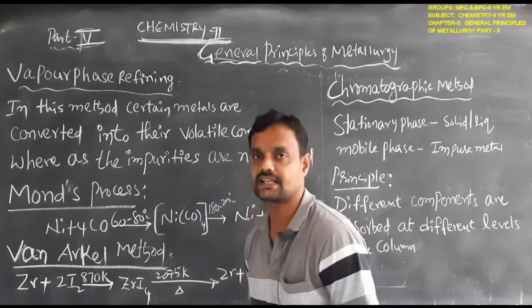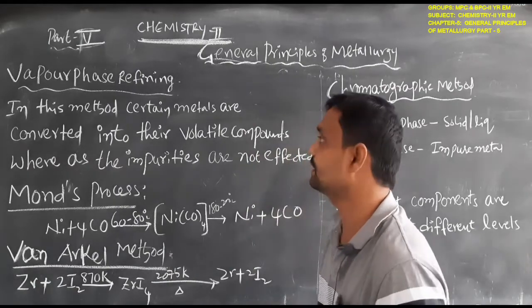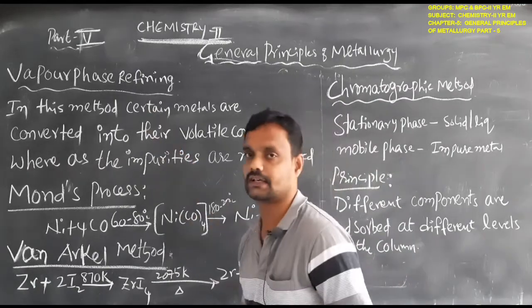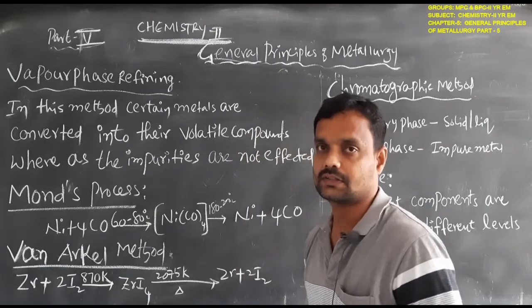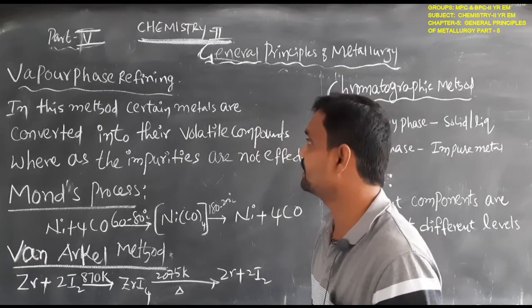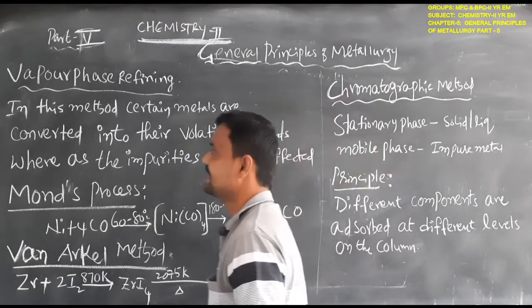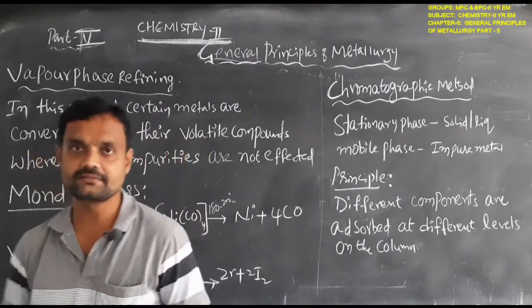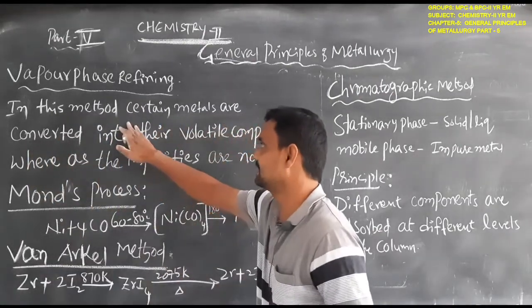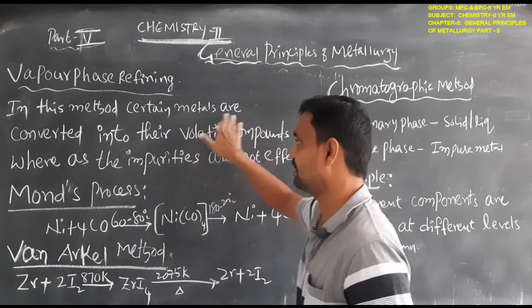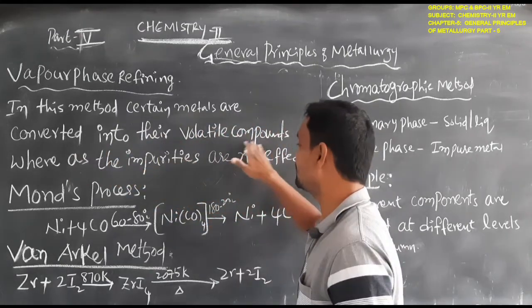Next, another method for refining of metal is vapor phase refining. Simply, vapor phase refining means that in this method certain metals are converted into their volatile compounds.